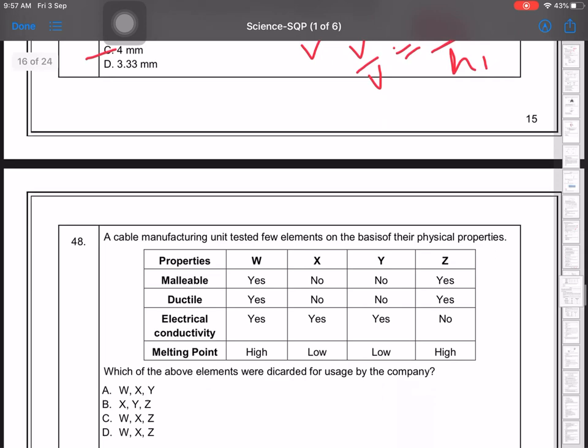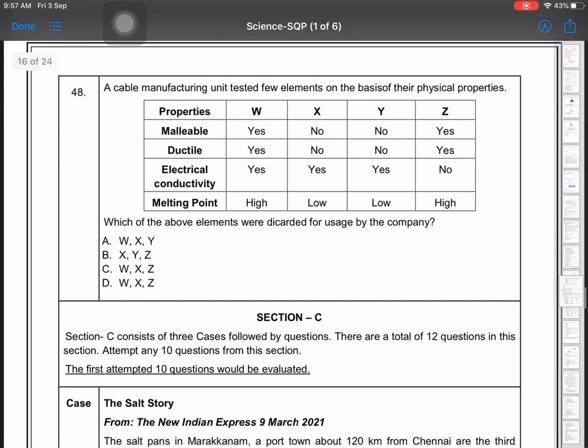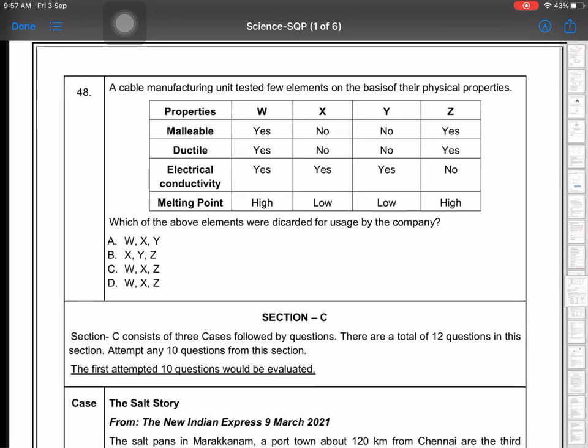Next, a cable manufacturing unit tested a few elements on the basis of their physical properties, that means malleability, ductility, electrical conductivity, etc. Which of the above elements were discarded for use by the company? So X, Y and Z are not malleable, so they will be discarded, and Z's electrical conductivity is not good. So the three elements will be discarded, that is X, Y and Z.